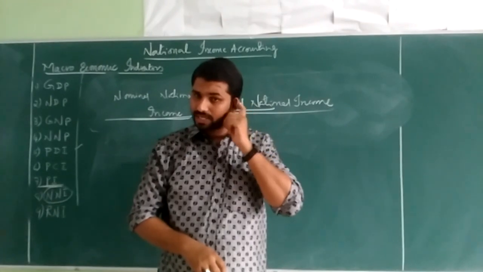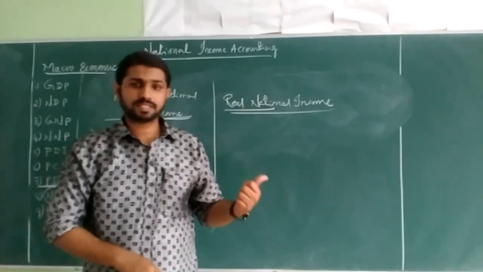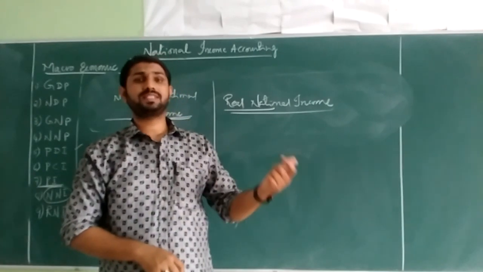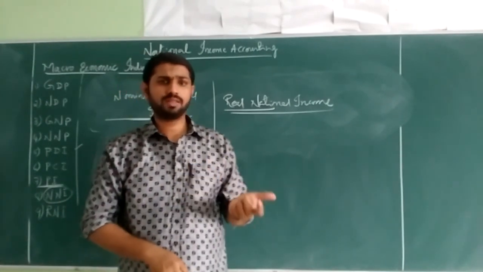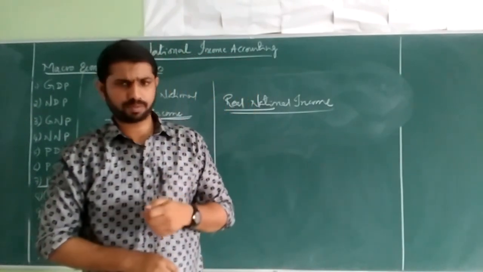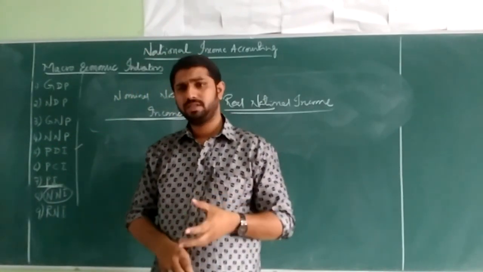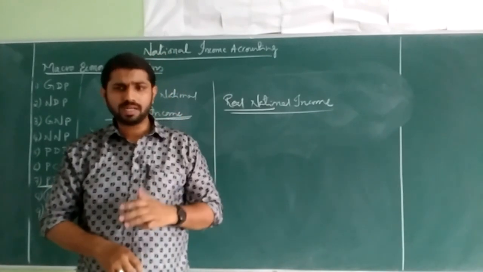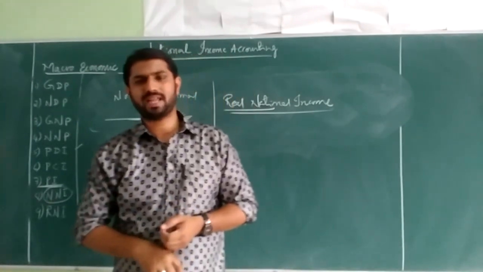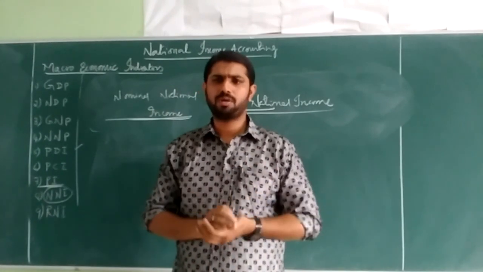So nominal national income is income calculated on current year prices, and real national income is the national income calculated on base year index. The one which gives exactly the picture of a country's performance is called real national income, but the present year one, which is not very reliable, is called nominal national income. I hope you people understood these macroeconomic indicators.